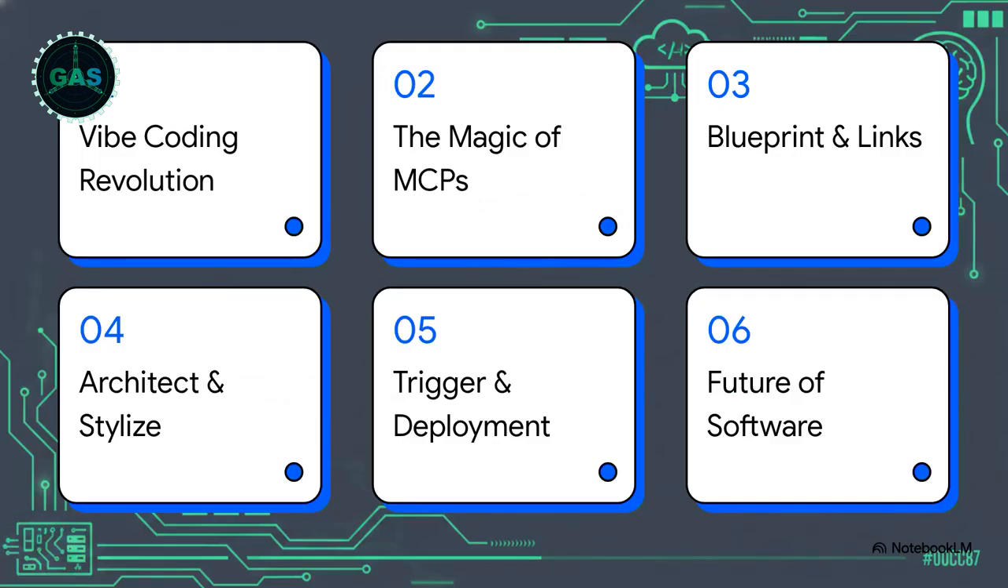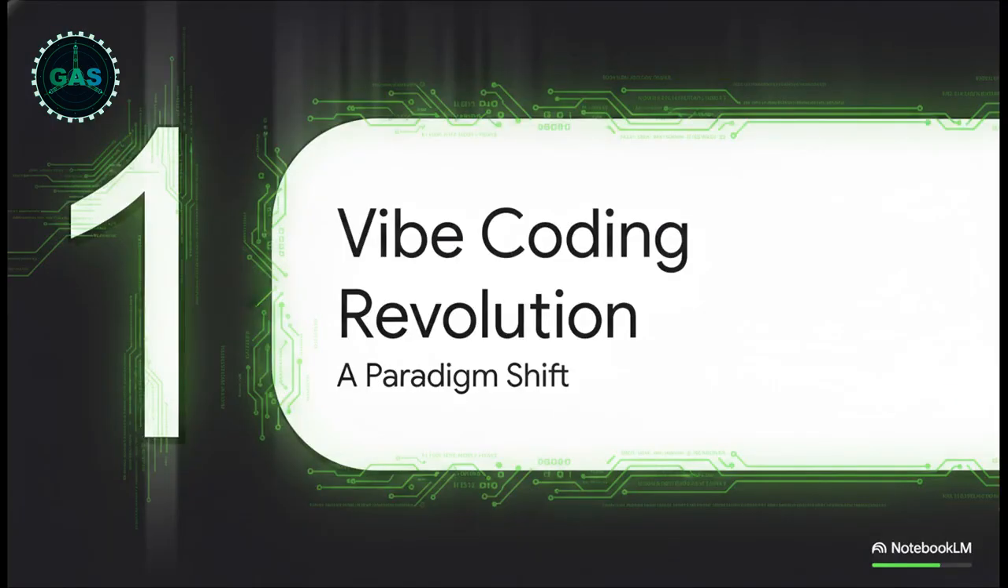We'll start with the vibe coding revolution, followed by the magic of MCPs. Then we'll cover blueprint and link connections, architecting and stylizing, triggering and deployment, and finally, we'll wrap it all up with the future of software. Let's kick things off with Section 1, the vibe coding revolution, a true paradigm shift.